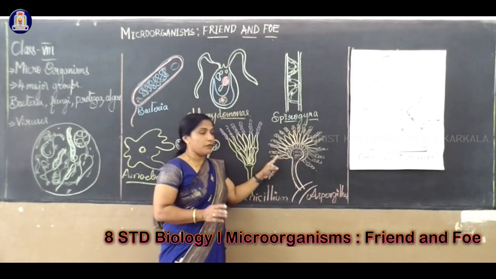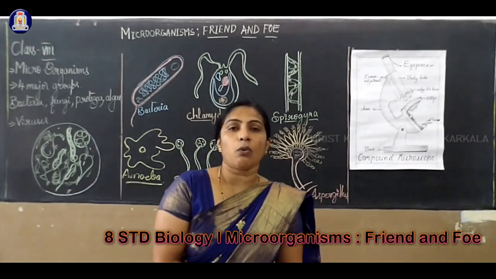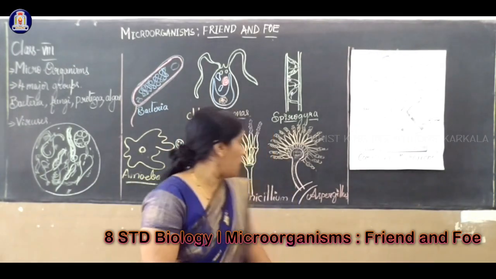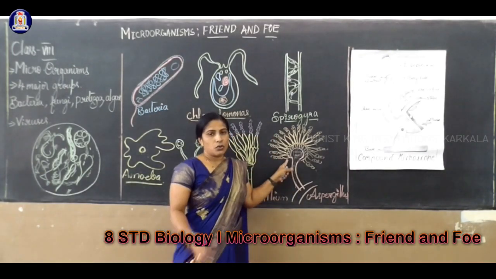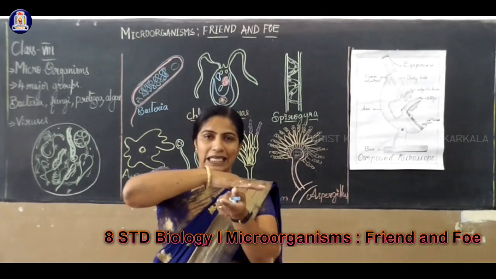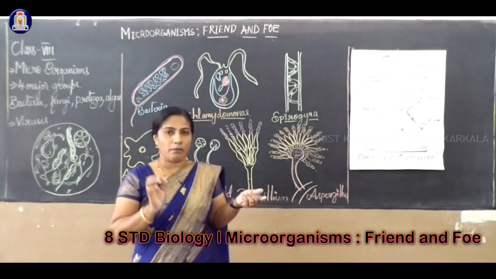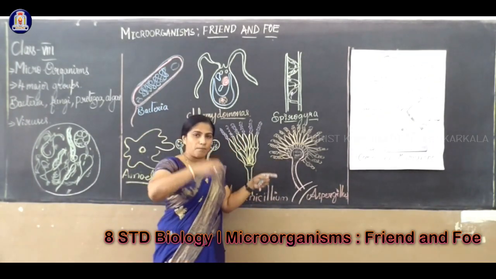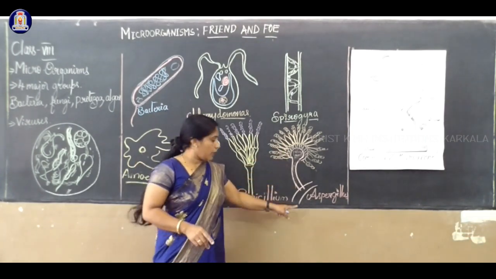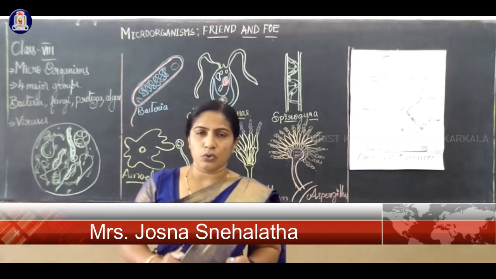Whatever diagrams you are observing here, we can't see through our unaided eye. We require an equipment called a microscope. Now, where can we observe them? Maybe you observe now, during the rainy season, especially on dead leaves, a thin layer that commonly we call fungus. If you observe a little of this fungus under the microscope, you can see wonderful organisms like Aspergillus. All these come under the microscope.